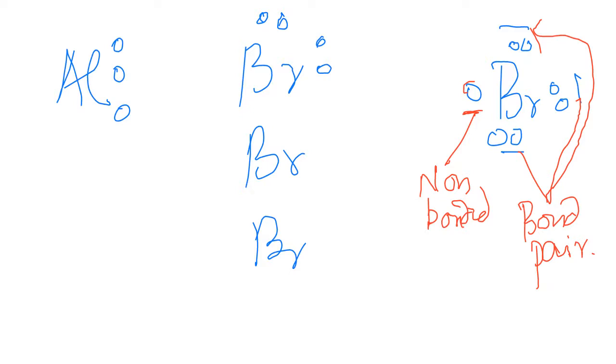Okay, so now this one, only 1 electron, they receive it. They receive 1 electron from aluminum. Okay, where do I put it? The corner. This last one, right?